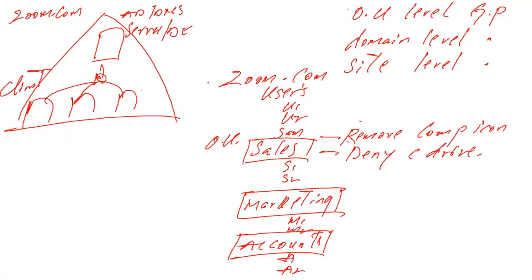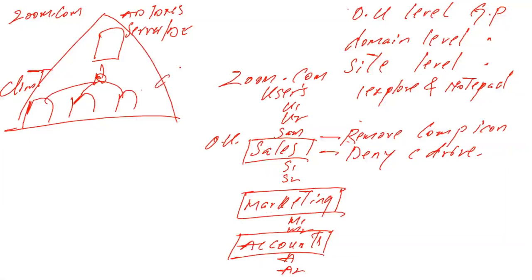So for example, one day my boss comes and says, "Sir, don't allow zoom.com domain users to access two things: Internet Explorer and Notepad." These two applications I want to restrict, and I want to apply this policy for these domain users. If I apply this policy on the sales OU, who is going to be restricted? Only sales OU users. If I apply it on marketing, only marketing. If I apply it on account, only account. So how many times do we have to apply these policies? If I go for OU level, we have to apply multiple times.